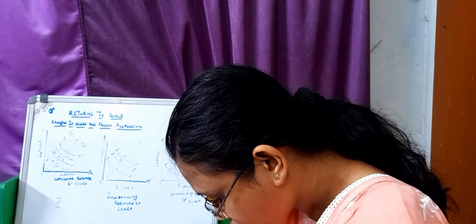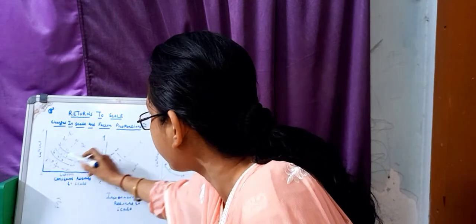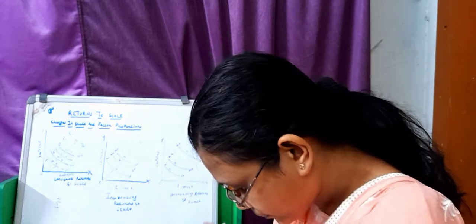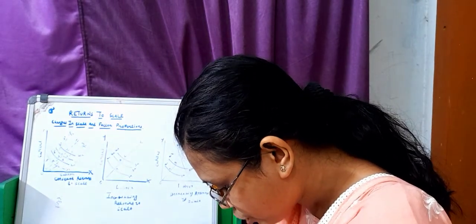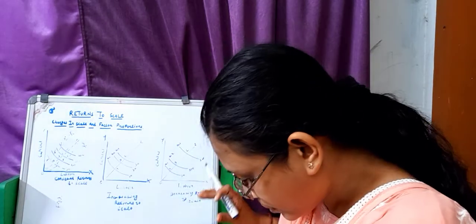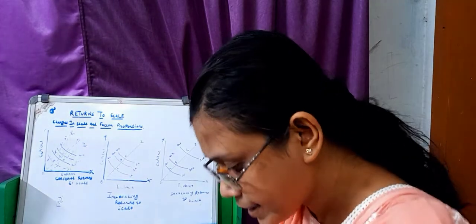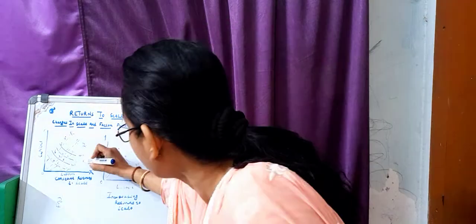We draw some straight lines through the origin: the straight lines OQ, OP, OR. It will be seen from the figure that successive isoquants are equidistant from each other along these straight lines drawn from the origin.